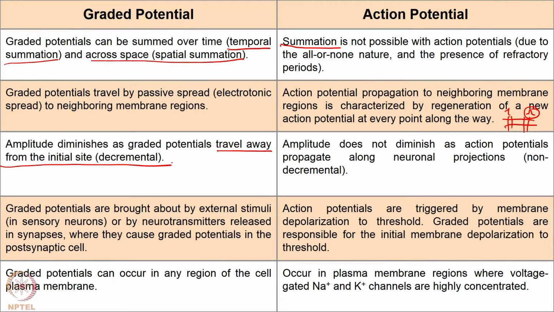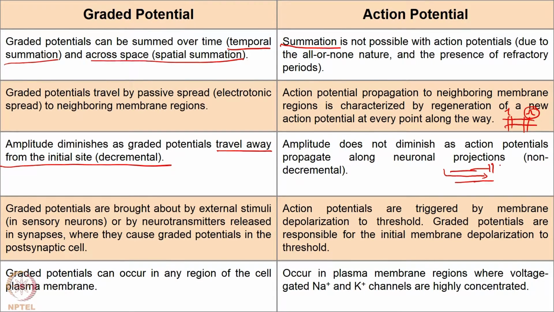Actually, in practice the amount of sodium that enters at one point diminishes, but at the new voltage gated sodium channel, the amount of sodium that reaches it is sufficient to cause an action potential there, which is why the amplitude does not reduce, okay. And graded potentials are usually brought about by external stimuli.